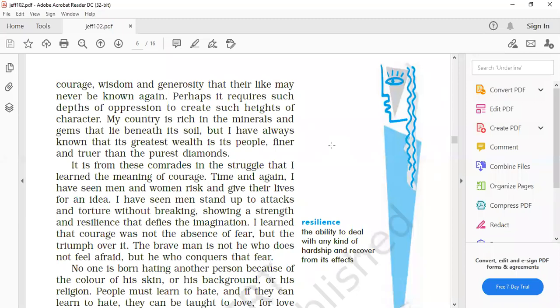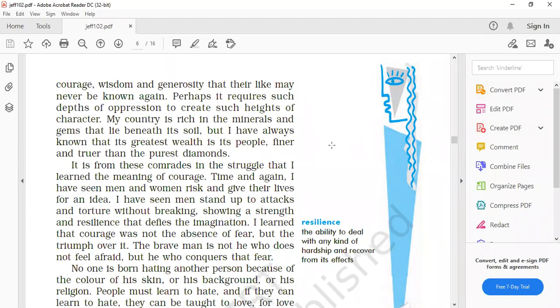My country is rich in the minerals and gems that lie beneath its soil. क्या कह रहा है कि मेरा जो कंट्री है, मीन साउथ अफ्रीका, it is rich in minerals. We have discussed in the very beginning through PPT that it has great mineral wealth also, minerals and gems that lie beneath its soil, जमीन के नीचे हैं. But I have always known that its greatest wealth is its people. Underline this line. Many times it comes in the form of a question and students are not able to understand कि किस चीज को वो greatest wealth कह रहा है. According to Nelson Mandela, the greatest wealth of the country is its people.